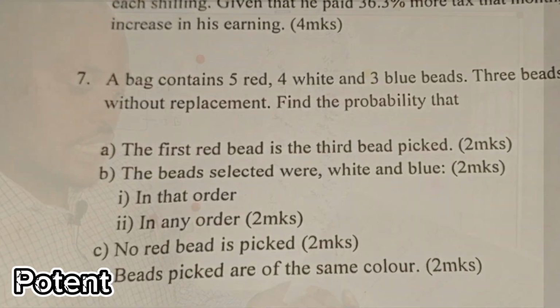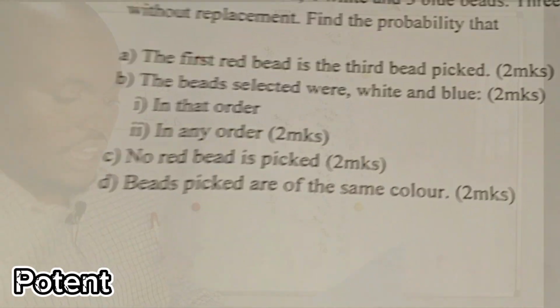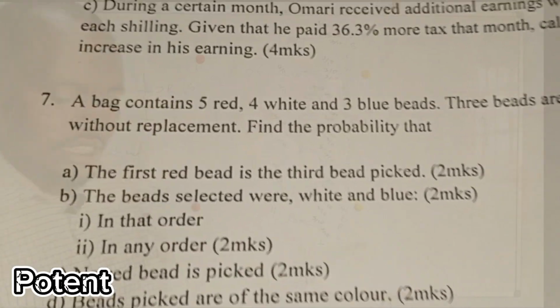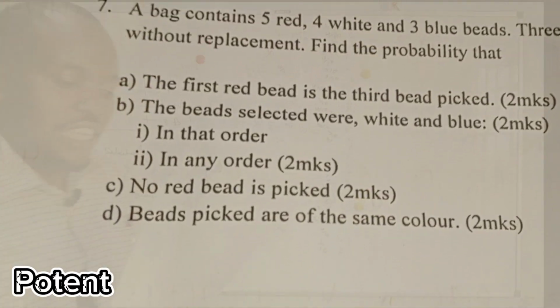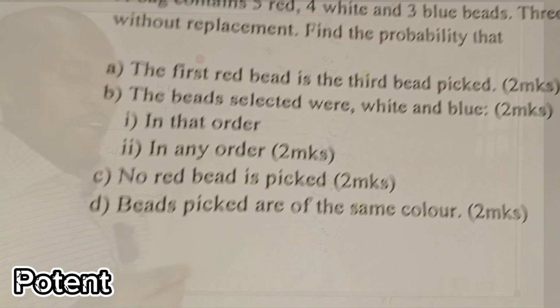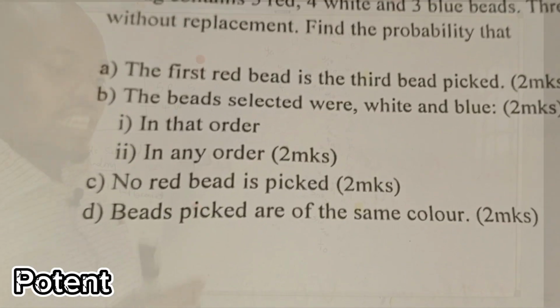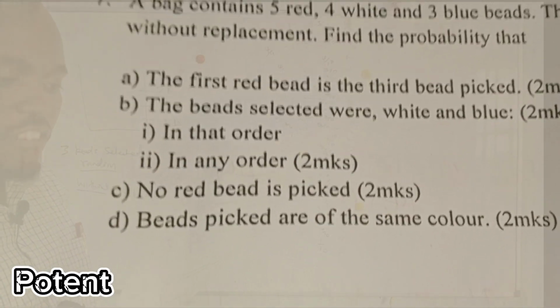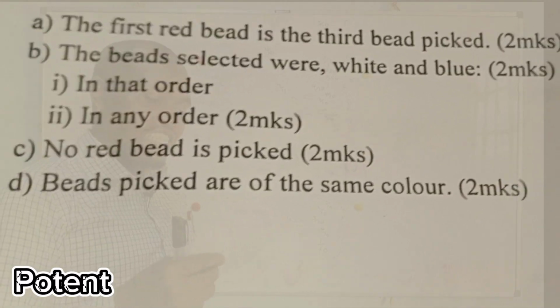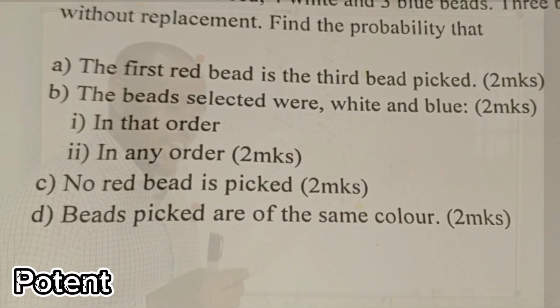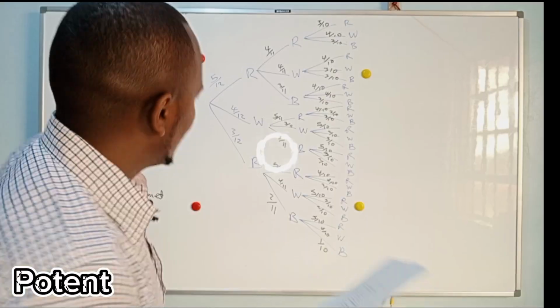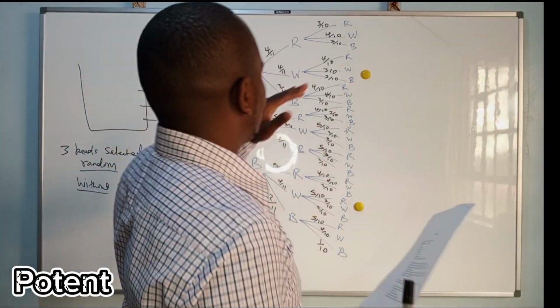So part A asks: find the probability that the first red bead is the third bead picked. So we are asking the probability.